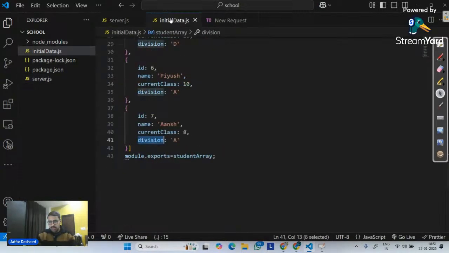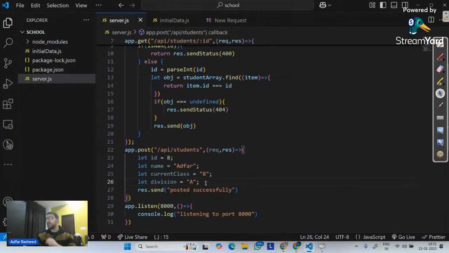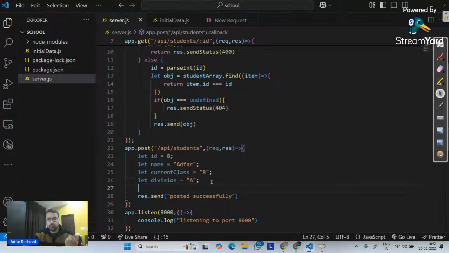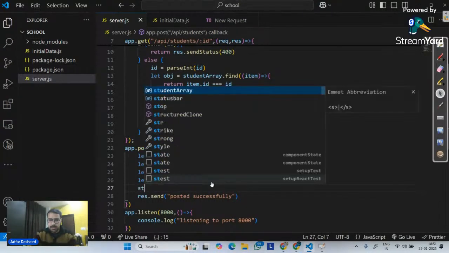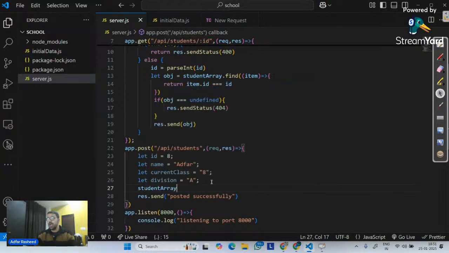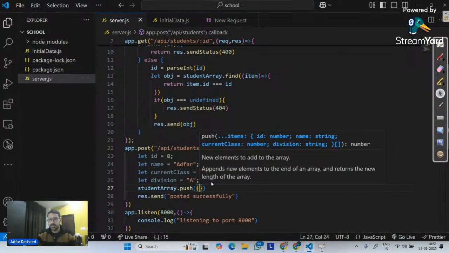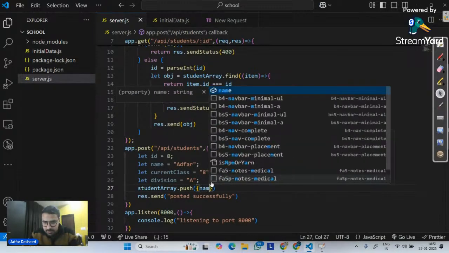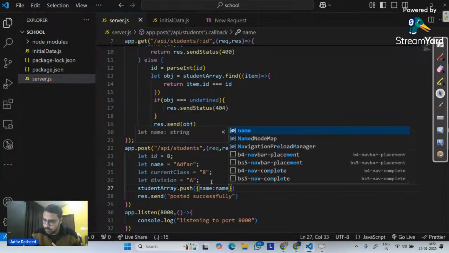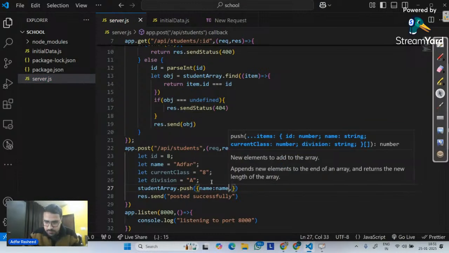So now it is a single object. I am simply trying to create 4 different key values, 4 different variables. This is not what we want. So what we would want is, since I have created 4 variables, in my student array, how do we add an item at the end of an array? We use the push method. Please push. What do we push? An object, where the key will be the variable. The first one is ID.